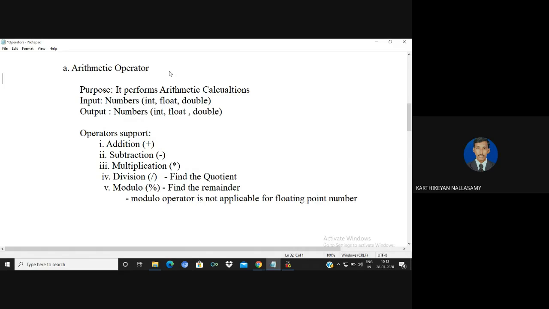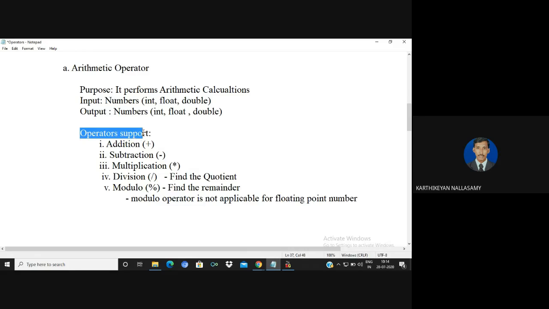We know that operands are very important to perform arithmetic operations. Here the input for arithmetic operators is a number. It may be a whole number or a fractional number. It means that the data type of your variable must be an integer, float, or double, and also possible for character. And the output of your arithmetic operators must also be a number. It may be of a different type, either integer, float, or double. Sometimes a character is also possible.